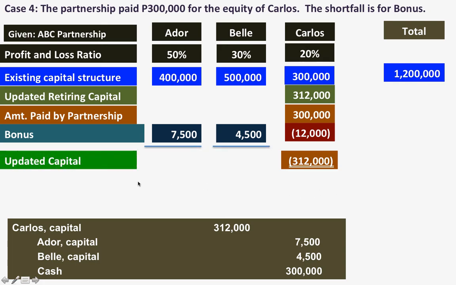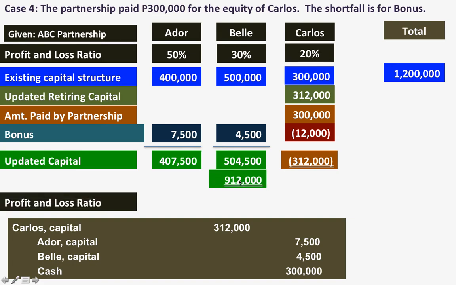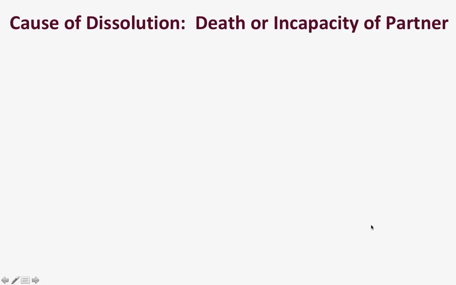So the remaining capital of Ador and Bell is 407,500 and 504,500 respectively. And getting the profit and loss ratio, same thing as we have done in the previous slide. So this is their profit and loss ratio. Okay, class, that's it for the retirement of partner.